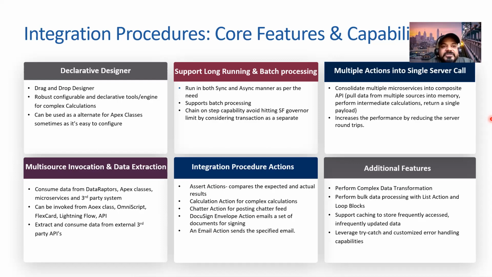Let's say the first transaction will hit, and a job got completed only 25%, and during the first transaction it is about to hit the governor limit. So the next transaction will get invoked in continuation with the previous one, and that would give the additional governor limit. So it will not break anything with respect to the overall operation. Behind the scene it will keep on running, and it will basically provide this feature.